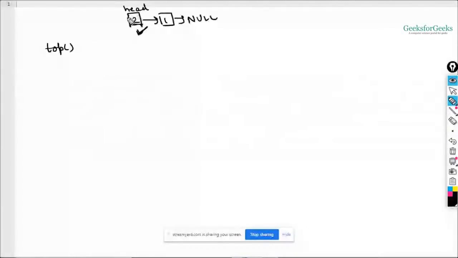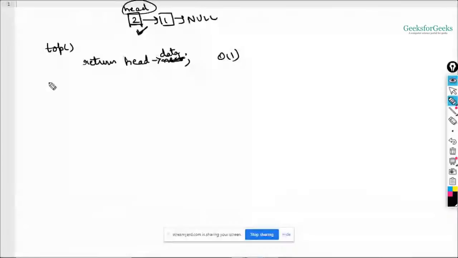Where is this 2 present? It is in head's data. Head is basically the address of this node, and head's data is this 2, right? So you can simply return head's data. You're actually again doing this task in O of 1 only. You are just returning the head's data. Sorry, this should be head's data. Okay, you're just returning the data of this head node, right? So this is again done in O of 1.